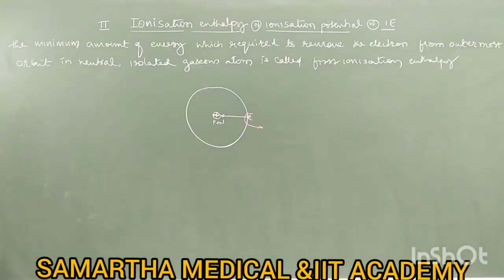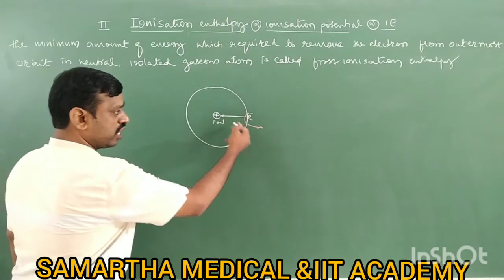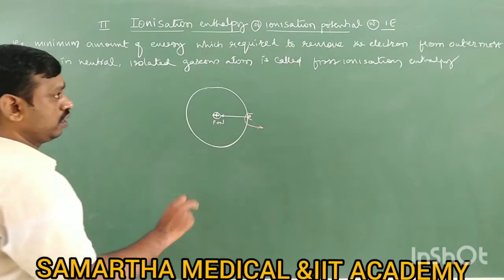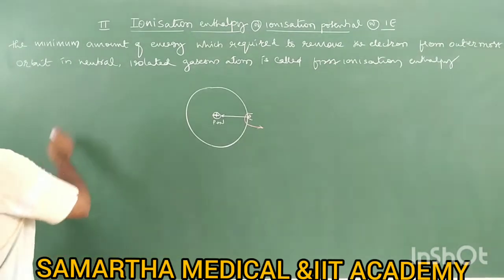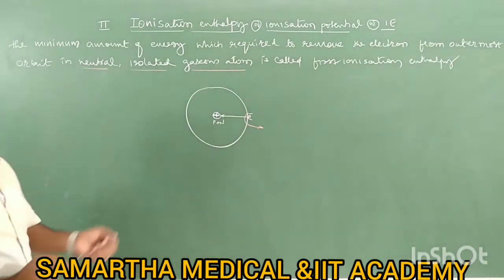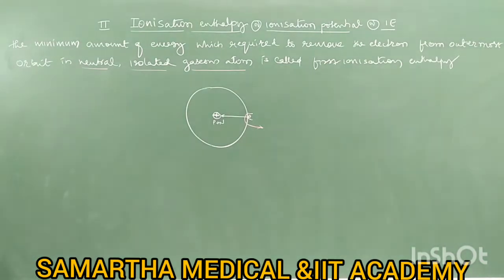Right, so this is the definition of first ionization enthalpy. First ionization enthalpy is the minimum amount of energy which is required to remove the electron from the outermost orbit. It should be in the outermost orbit, and it should be a neutral, isolated, gaseous atom. The atom should be neutral, isolated, and in gaseous state. Then only it is called first ionization enthalpy.